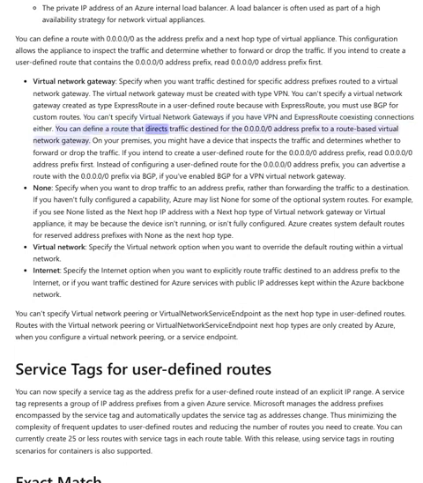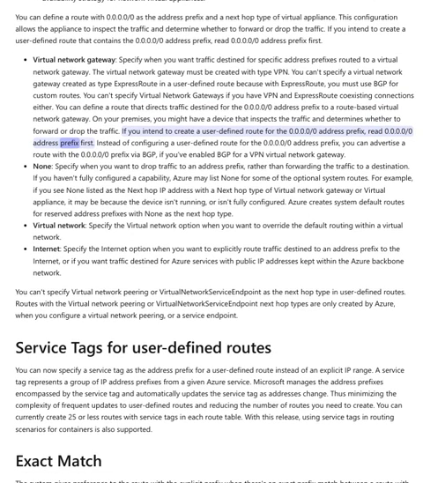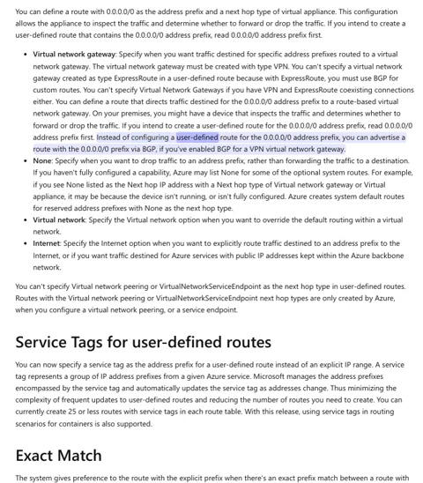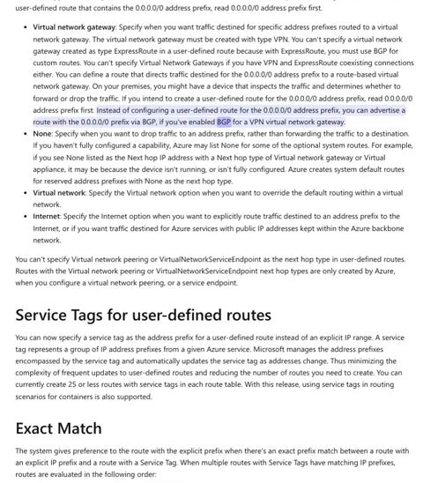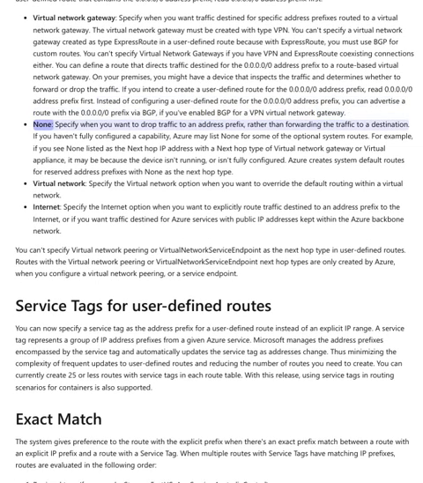You can define a route that directs traffic destined for the 0.0.0.0/0 address prefix to a route-based virtual network gateway. On your premises, you might have a device that inspects the traffic and determines whether to forward or drop the traffic. If you intend to create a user-defined route for the 0.0.0.0/0 address prefix, read the 0.0.0.0/0 address prefix section first. Instead of configuring a user-defined route for the 0.0.0.0/0 address prefix, you can advertise a route with the 0.0.0.0/0 prefix via BGP, if you've enabled BGP for a VPN virtual network gateway. None.